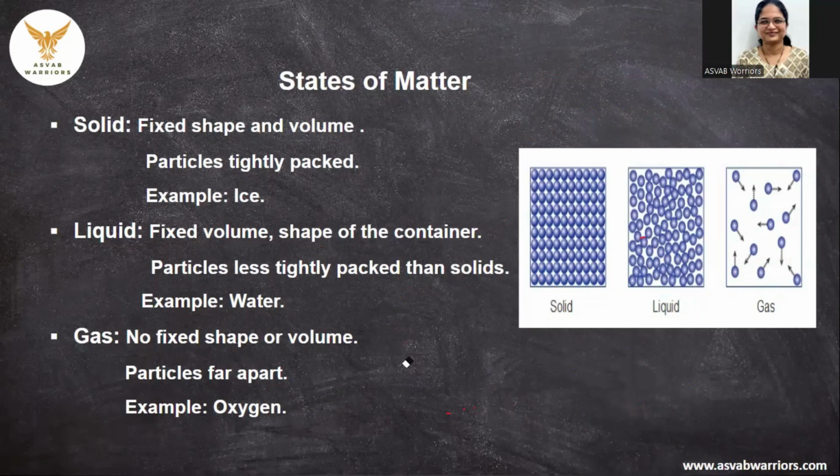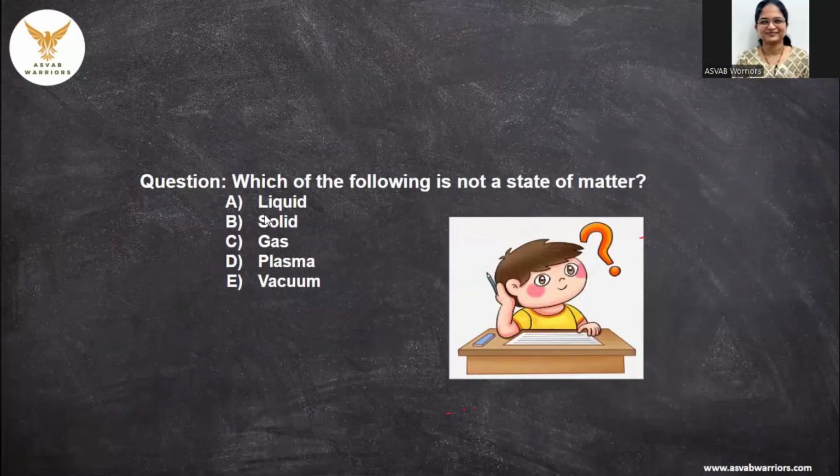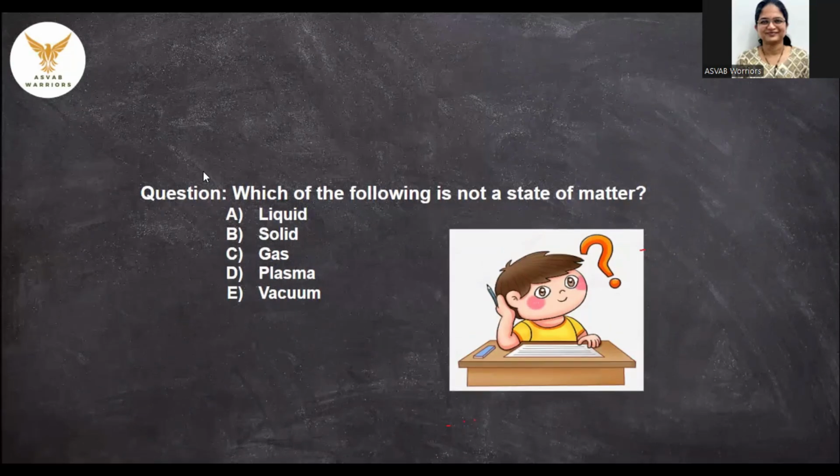Let's move on to the next slide. So here, there is a question for you. You can answer in the chat box if you know the answer. I'm reading the question for you. Which of the following is not a state of matter? Option A is liquid. Option B is solid. C is gas. D is plasma. And E is vacuum.